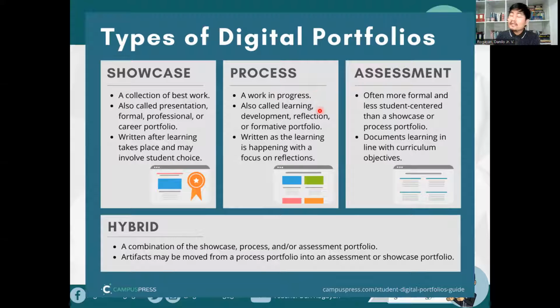Process portfolio is a work in progress, also called learning development portfolio, reflection portfolio, or formative portfolio, where students actually show the work in progress, no? How did they come up, for example, in a certain output? So nakikita natin yung process here. So written as the learning is happening with a focus on reflections. Nagkakaroon sila ng mga reflections, reflective journals to see whether they're learning in the process. So what's more important here, what is being highlighted here, is the process of learning that they are encountering or going through.